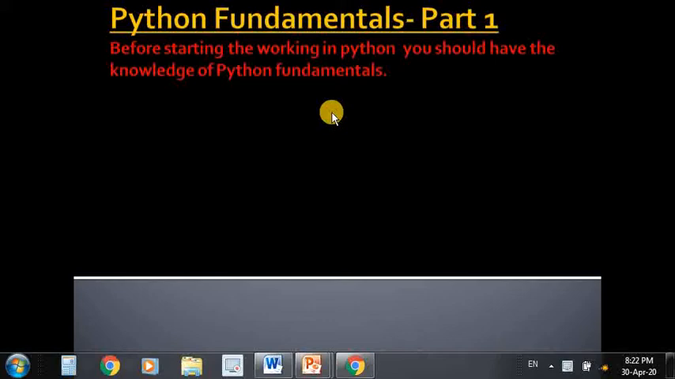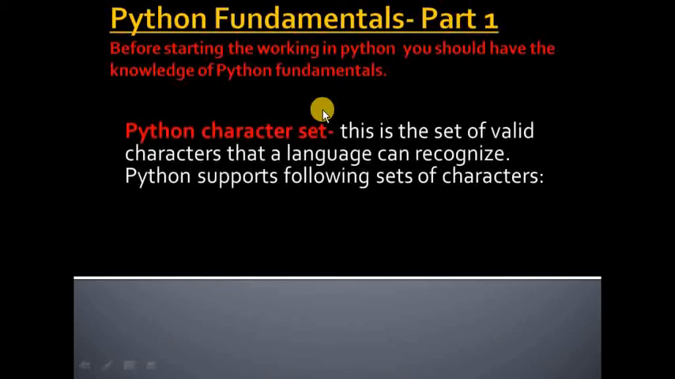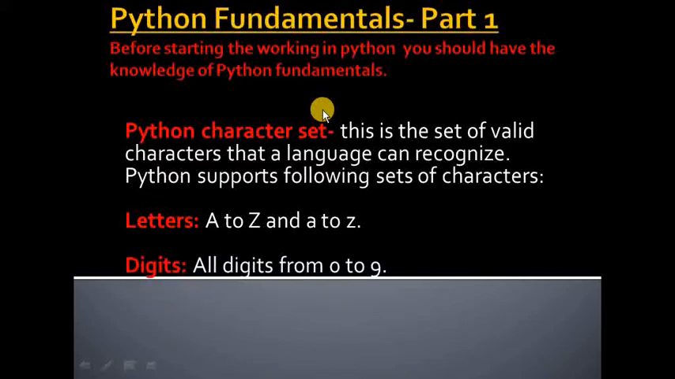Now first of all you should know about the character set used in Python. Before learning any language you should have the knowledge of characters. Similarly, to learn Python you should have the knowledge about the character set used in Python. In Python the English letters, capital A to Z and small letters a to z, are used. And all the digits from 0 to 9 are used to write the Python program.